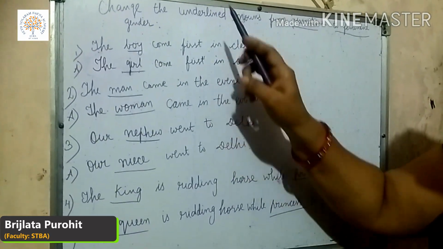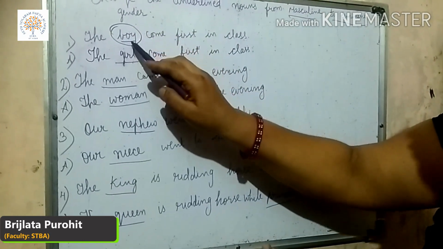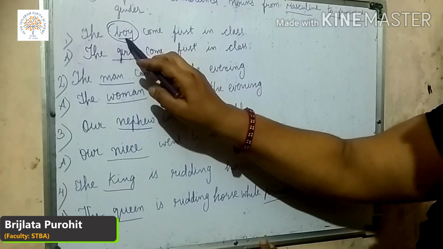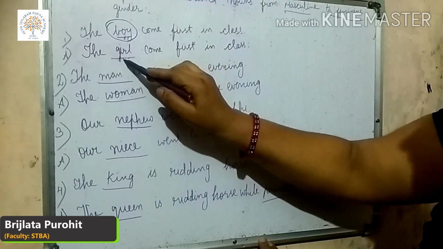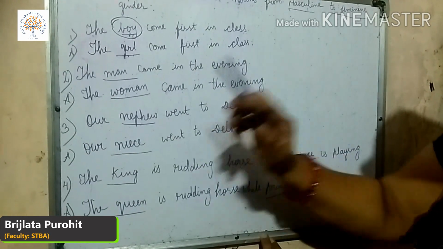So what we have to do? We have to change the gender of underlined word. So underlined word is boy. What is the boy's feminine? Girl. So the girl come first in class.